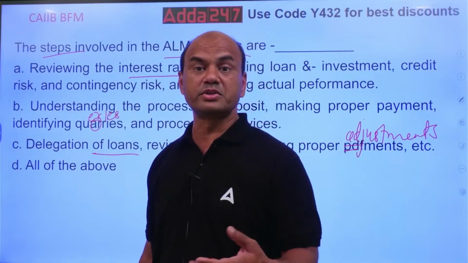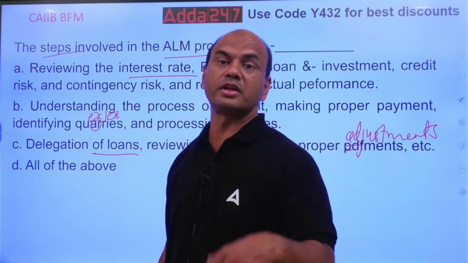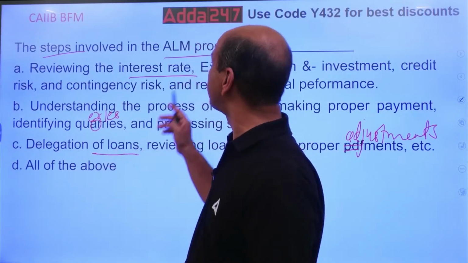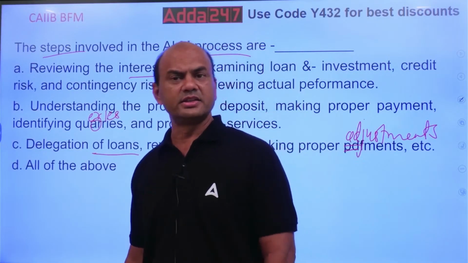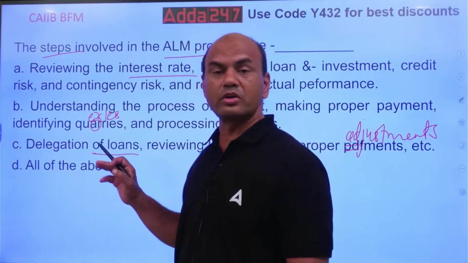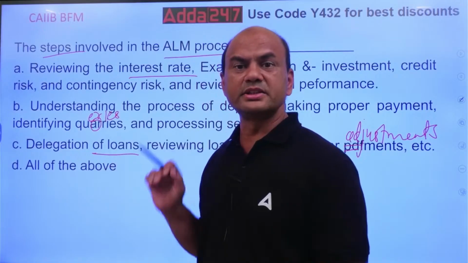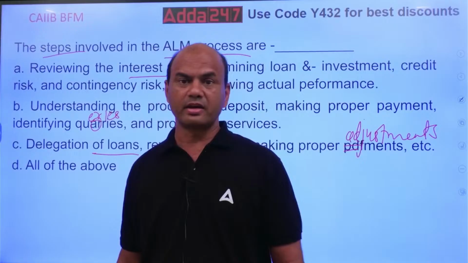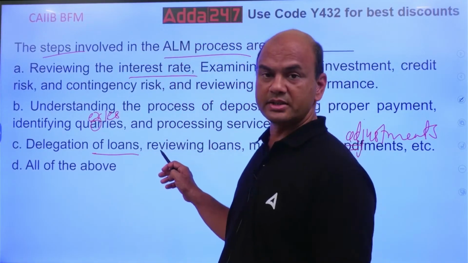At what level, what power should you give? To the BM, what will be the power? To the regional manager, what will be the power? So, is this a part of treasury? This is not a part of treasury. That's why I said all of the above is not always correct. This is the part of your management, board of directors, policy. This is not the part of your treasury loans.